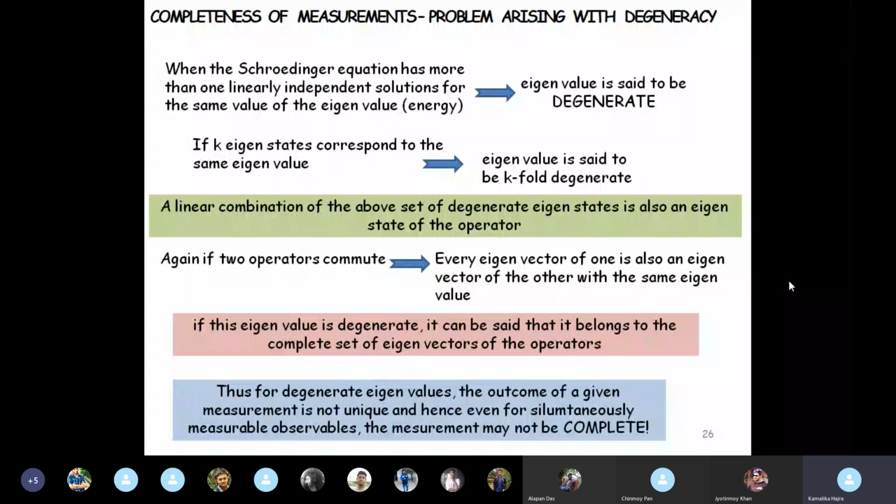So problem arises with degeneracy, and then you have to assign a complete eigenspace for a corresponding degenerate eigenvalue. All right, I've written this in detail in the notes that I've given you. You can read through, and if you have any problem understanding, then you can tell me.